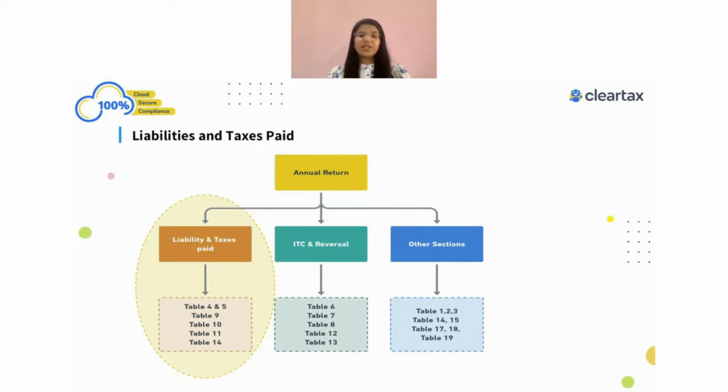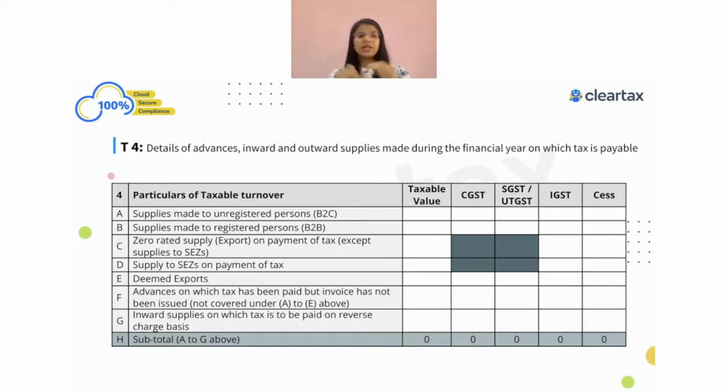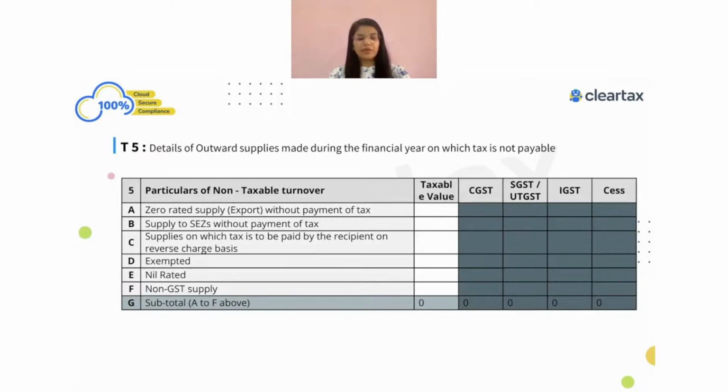Now we are focusing on the liability and the taxes paid. So here we have different tables of the GST-9 form, right? We have table number 4. Table number 4 covers B2C supply, B2B supply, zero rated supply, supplies to SEZ. So mainly the supplies on which taxes need to be paid come in table number 4. Table number 5 is where we don't have to pay any taxes, like export without payment of IGST, or supplies to SEZ without payment of IGST, or exempted supply and nil rated supply. Though it's my turnover, I don't have to pay any taxes at all, so that will fall in table number 5, right?